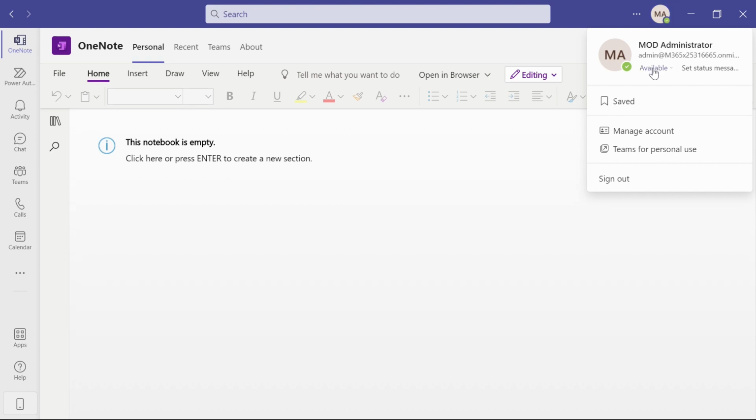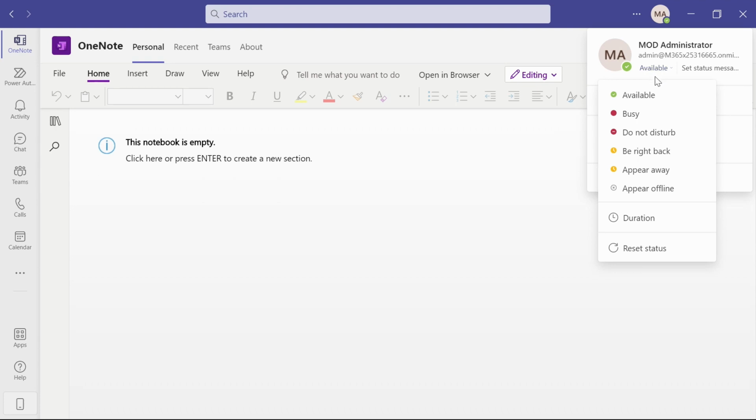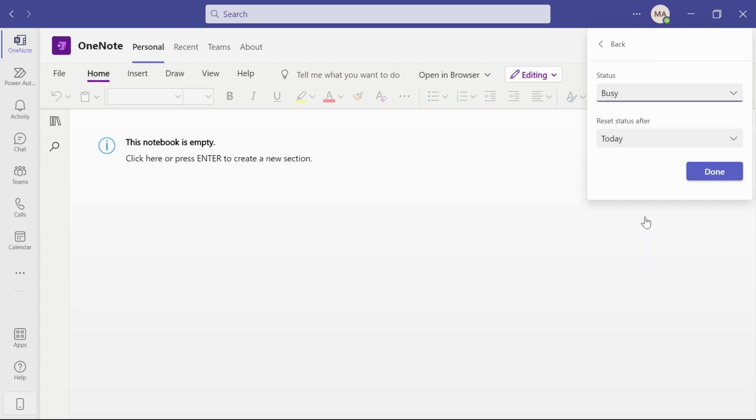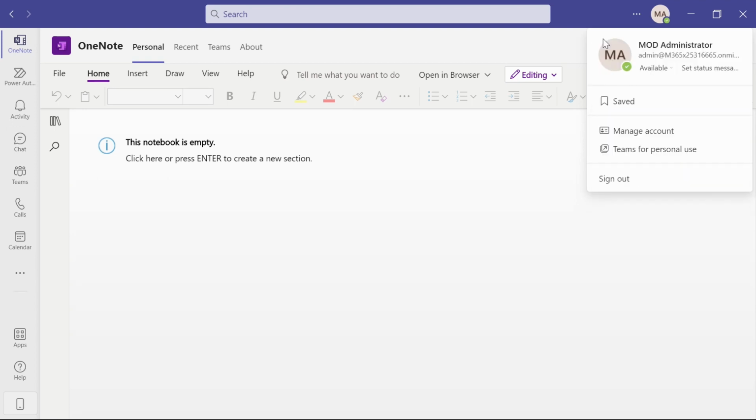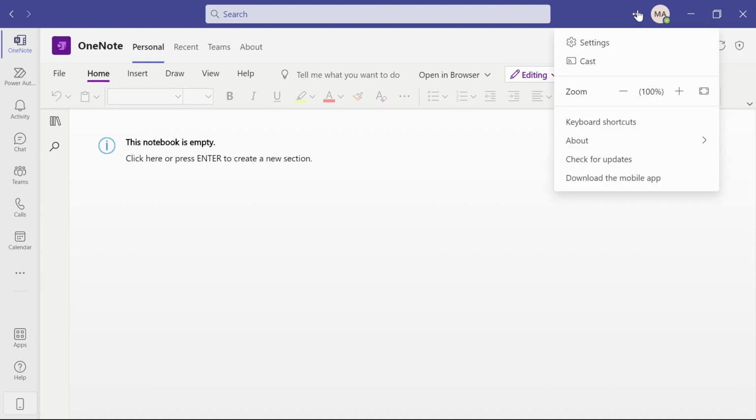You are able to set your status. So you can be available, busy, you can set it to do not disturb, be right back, appear away, or even appear offline. You're also able to set the duration of your status. I will note you can't set it to appear online for an extended period of time and then walk away from your computer, but you are able to set it to any of the others. You're also able to go into your account management from here. And then let's check out the ellipses button next to it for the rest of our settings.